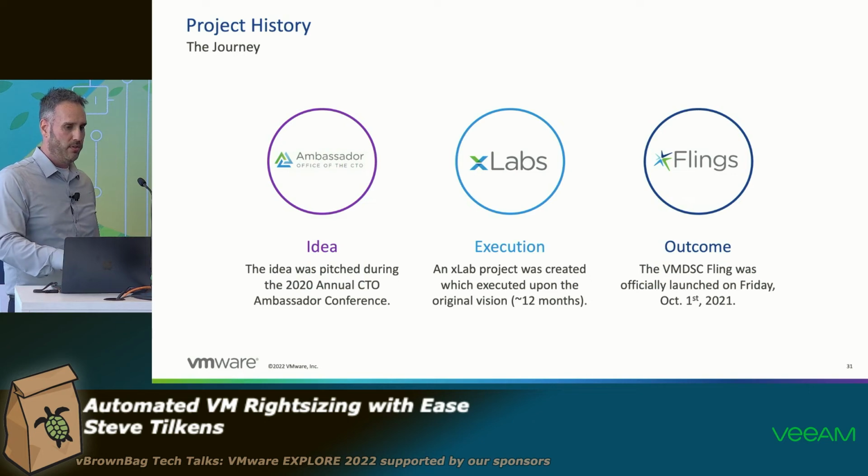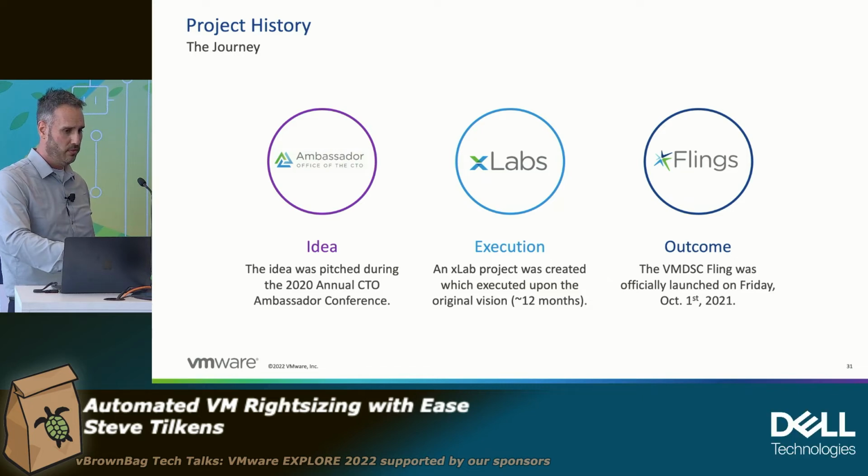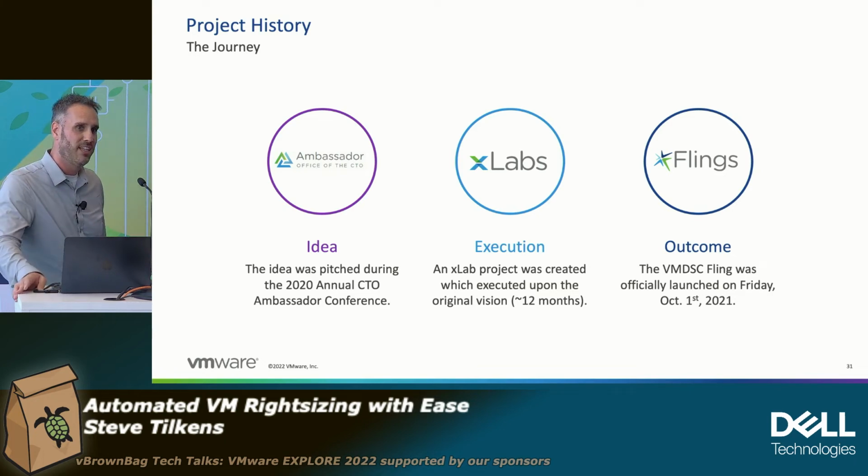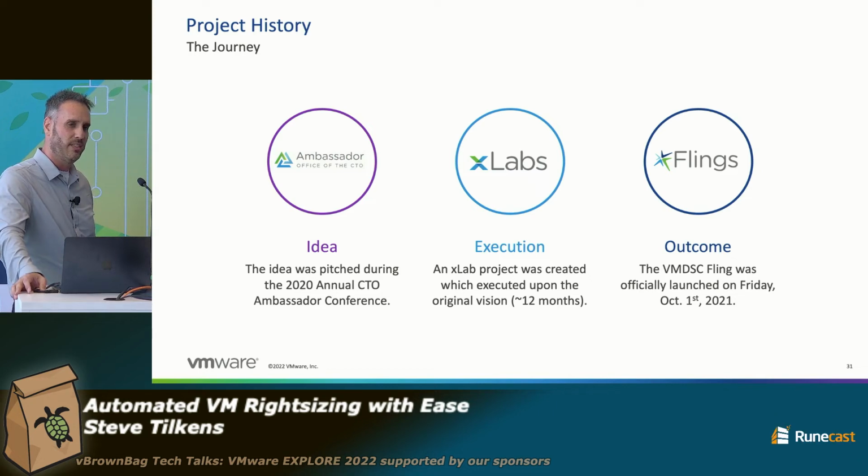So a little bit of history about this project. It was pitched, what is this, 3.5 years ago at the CTOA Ambassador Conference. So it was moved then into an XLab project, which XLabs is an innovation program within VMware.